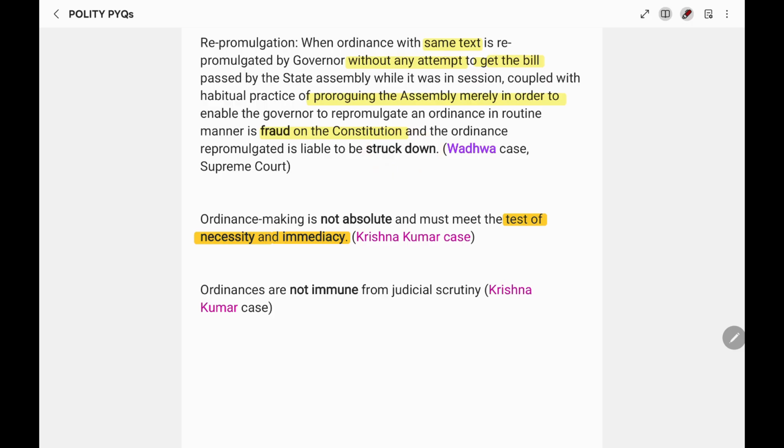Further, in another case, Krishna Kumar case 2017, the Supreme Court has mentioned that ordinance making power is not absolute and it is subject to the test of necessity and immediacy. That is, it is not immune from judicial scrutiny.